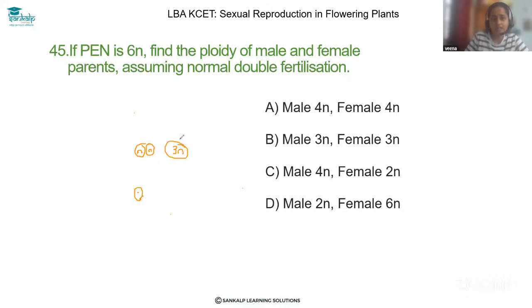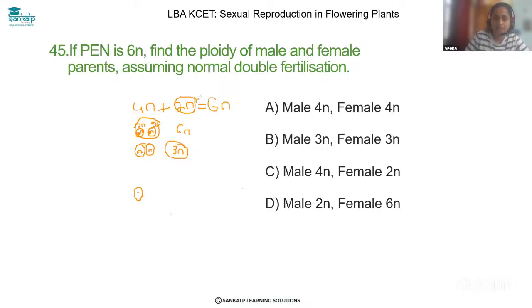But here the PEN is 6n. For 6n, what can we expect here? The polar nuclei will be diploid here. That means 2n, 2n, so totally it is 4n. And when the male gamete fuses, the male gamete will be containing diploid, that means here 2n, then it becomes 6n.